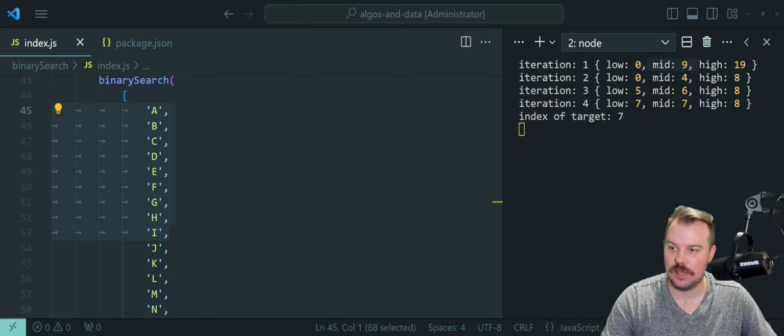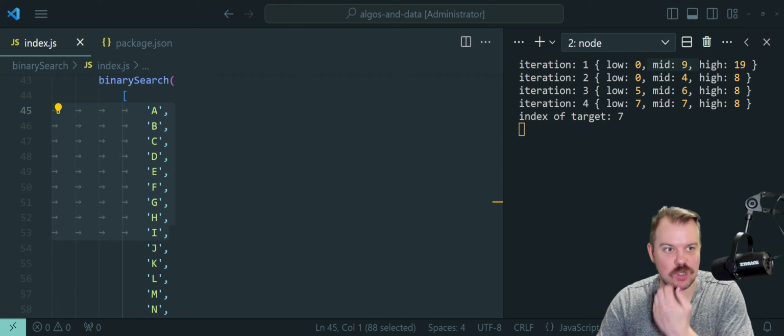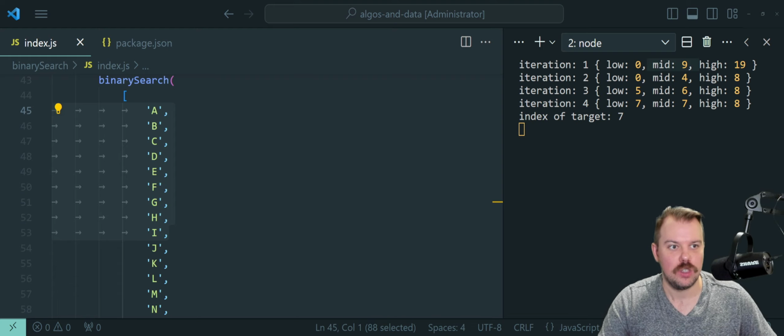Remember, the first half, that was our original midpoint right here. So everything below that is ditched from our first iteration, the 0, 9, 19. Then we got 0, 4, 8, which was this subsection. But we determined that everything, I think, E and before was garbage, so that was going to be less than H. So we ditched all those. And that's why we're left with this subsection now, where we moved the low point up to here. Our high point hasn't changed.